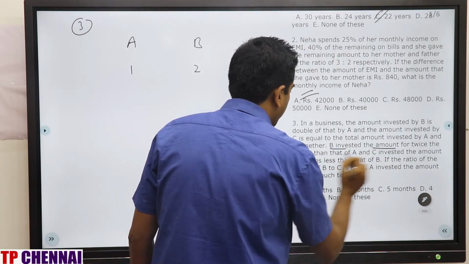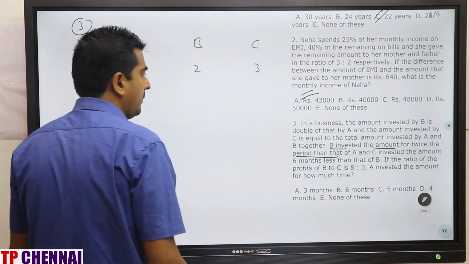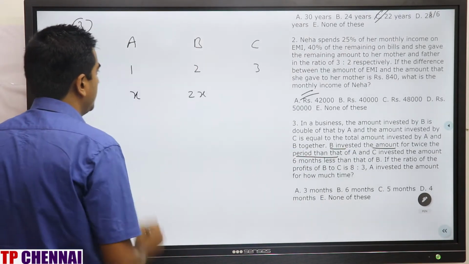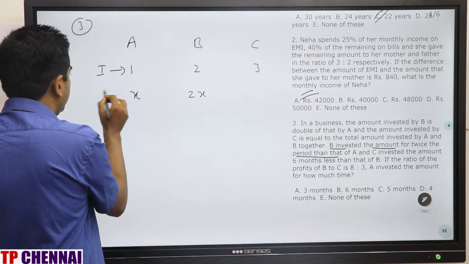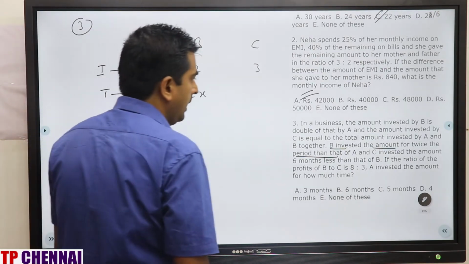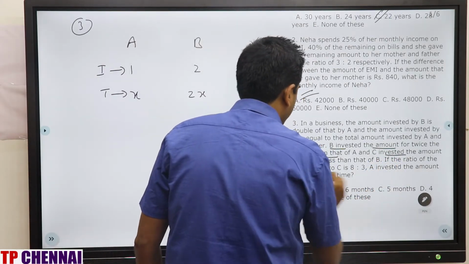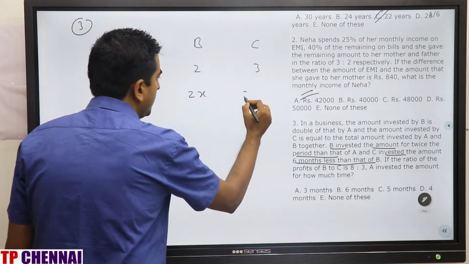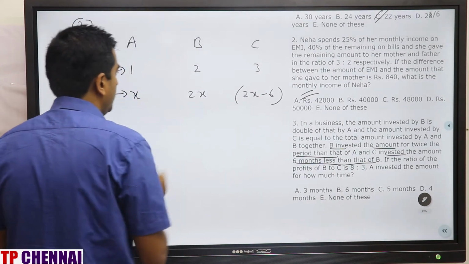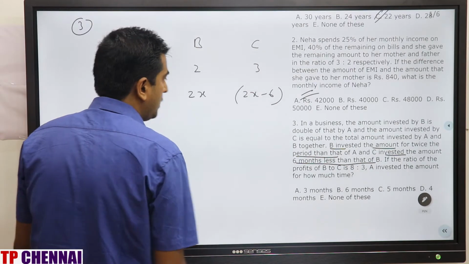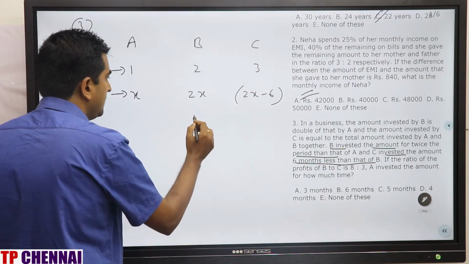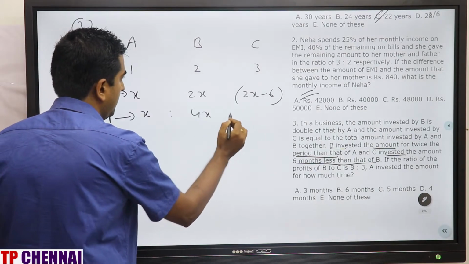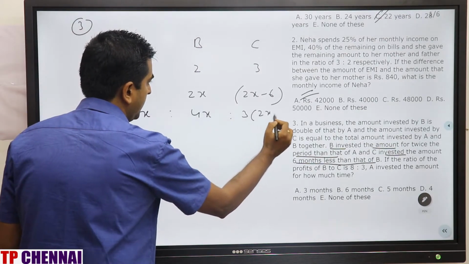B invested the amount for twice the time period of A. If A is x, B will be 2x. This is investment, this is time. And C invested the amount 6 months less than B. B is 2x, so 2x minus 6. So the ratio of profit of these two, this part they have given you. Profit is nothing but how much? x, 4x, and this is 3 into 2x minus 6.